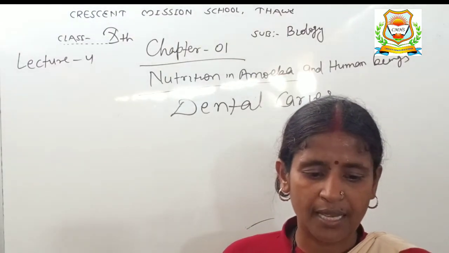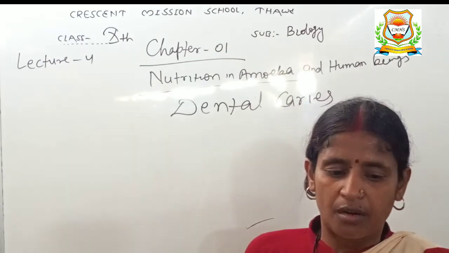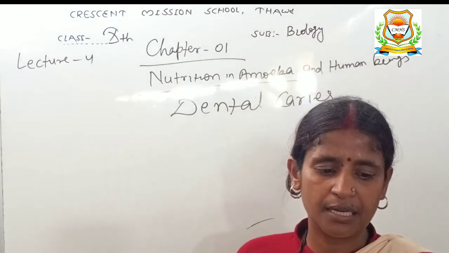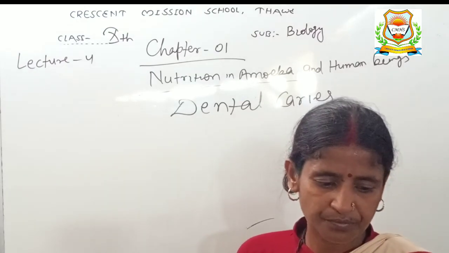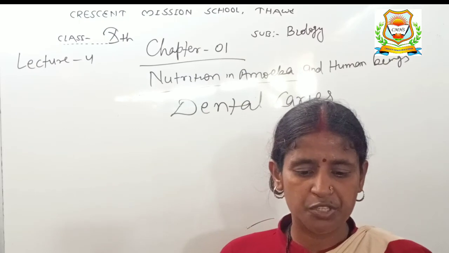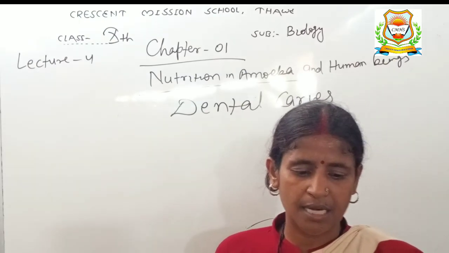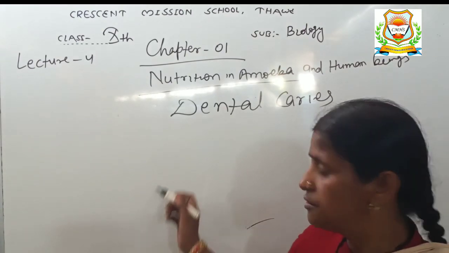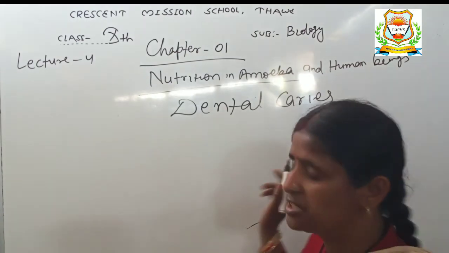The formation of small cavities in the teeth due to the action of acid forming bacteria and improper dental care is called dental caries. If the teeth are not cleaned regularly, they become covered with a sticky yellowish layer of food particles and bacteria cells called dental plaque. So we have to take care of our teeth daily.